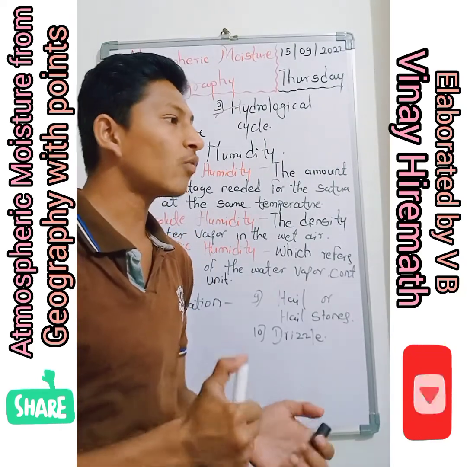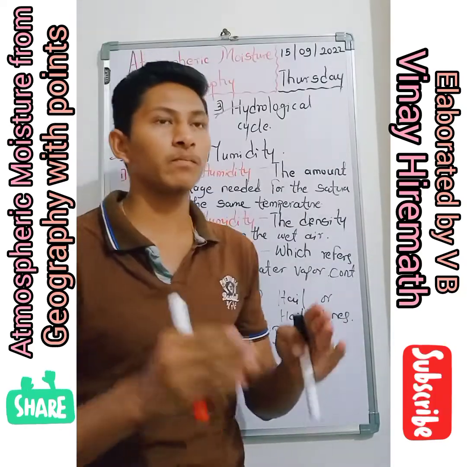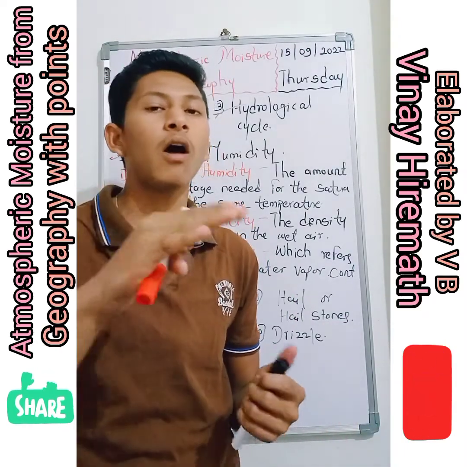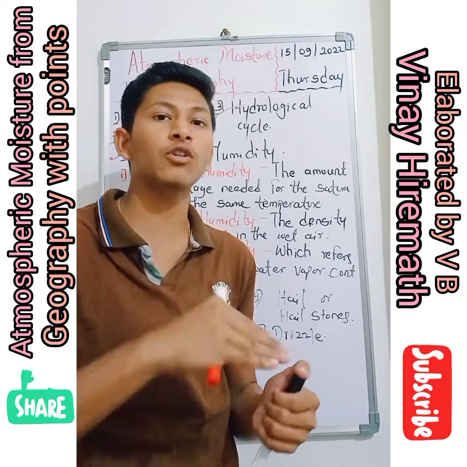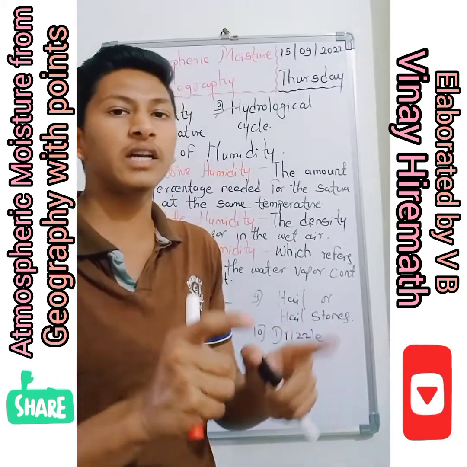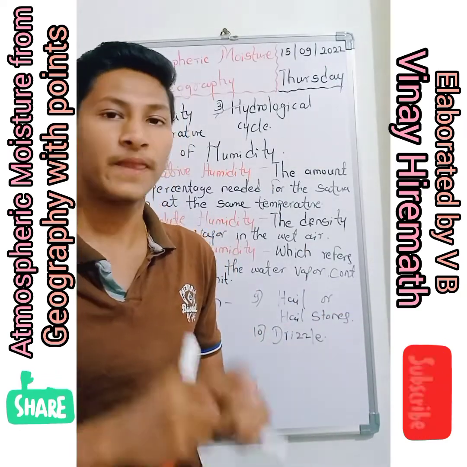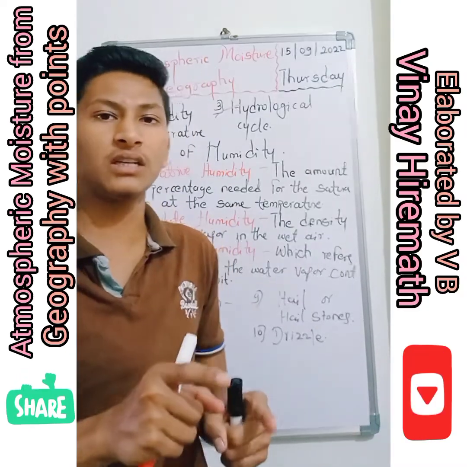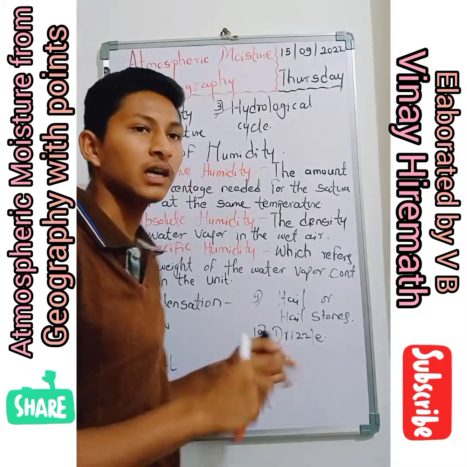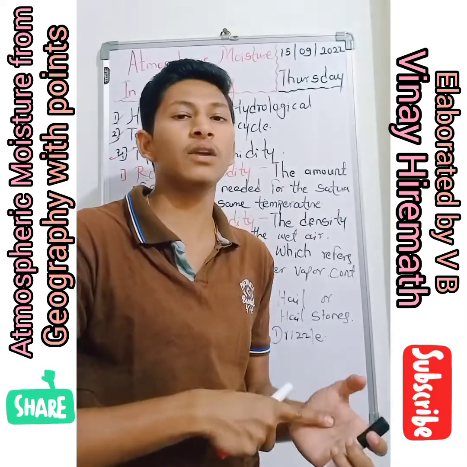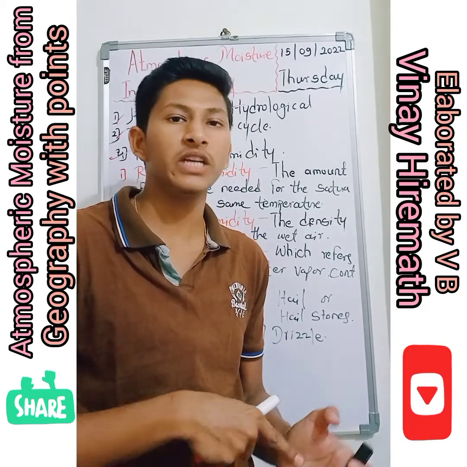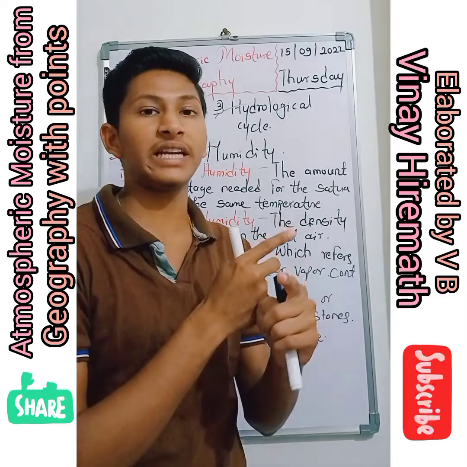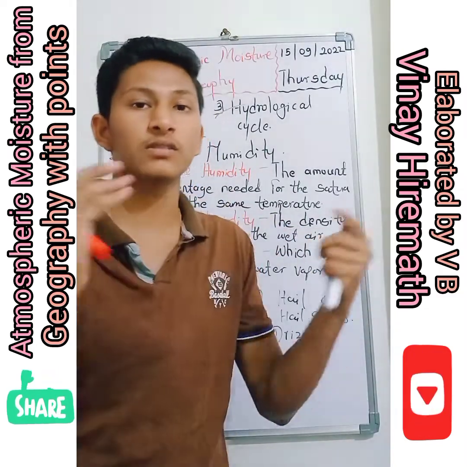Suppose the water vapor moves towards the atmosphere, that will turn into the liquid state. Okay, gas to liquid. How? Due to the condensation that will happen. Condensation means gas to liquid, that will convert the gaseous form into the liquid form, like in the cumulus clouds.